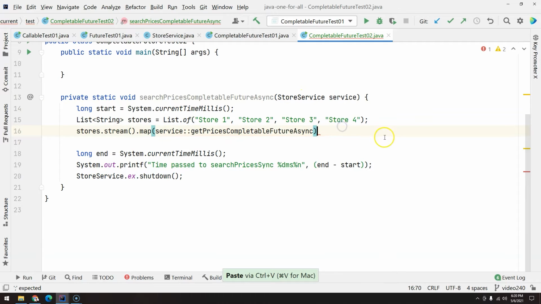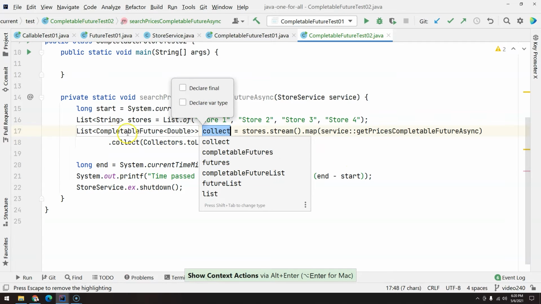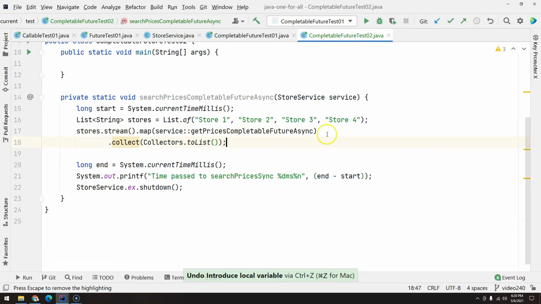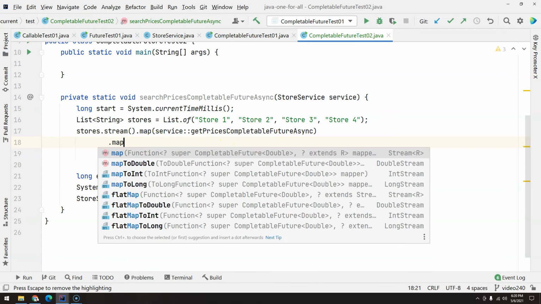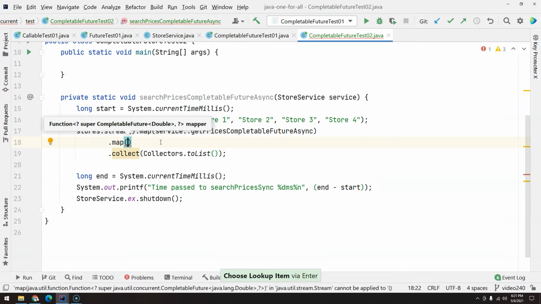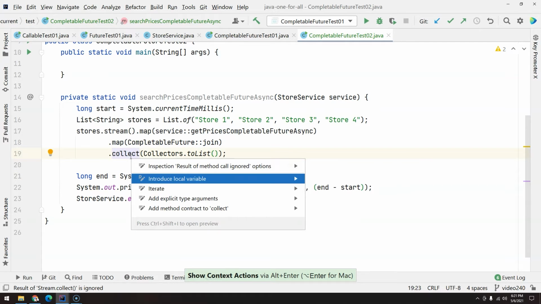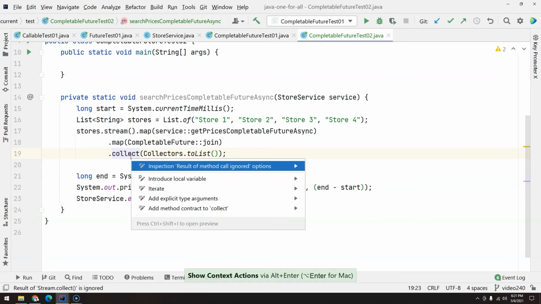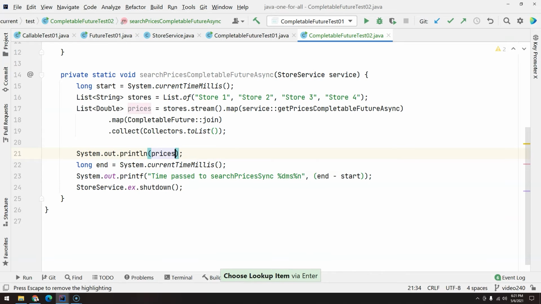And then from this, if we collect to list, it's going to return something that we actually do not want. If we introduce a local variable, we have a list of CompletableFuture, but we don't want this. We want the list of prices. So after you get the CompletableFuture, you map again, CompletableFuture join, as we did in the previous video. This will give us a list of prices. So let's introduce a local variable, prices, and print out the prices.